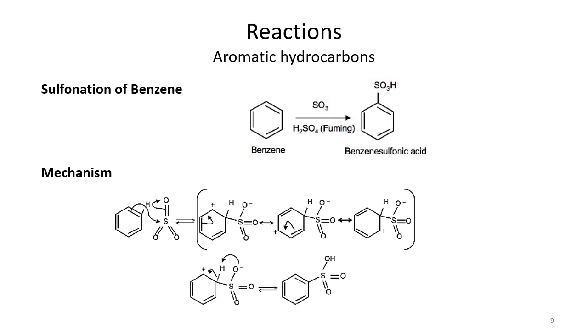From this compound electrons move, and we get resonating structures. So this positive charge is delocalized on the ring, because double bonds keep moving on the ring, and we get these three canonical forms. Then after the departure of hydrogen, just like we know.